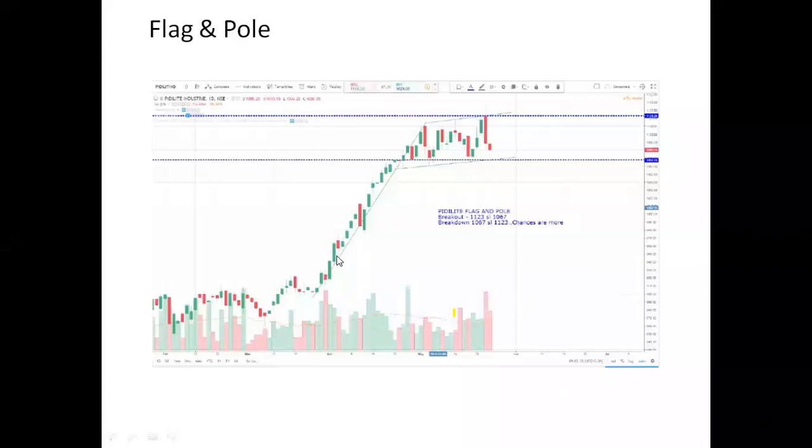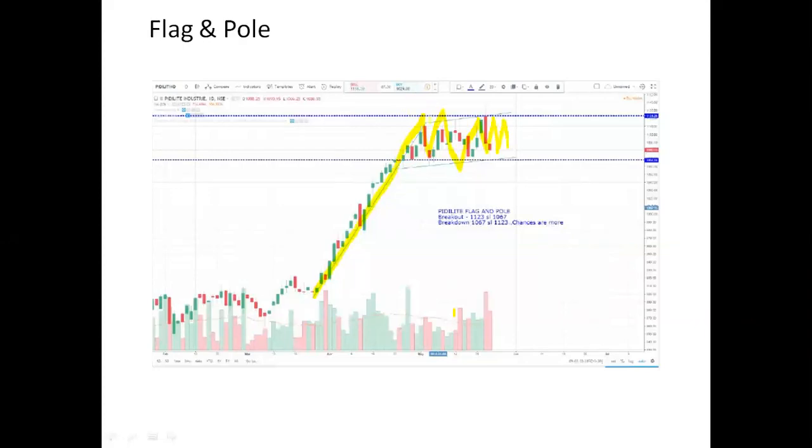Okay, now we are moving to the flag and pole pattern. The flag and pole pattern is a very short term, weekly return call. The only thing you have to do is find the stocks which are rising for the last many days. That stock can form a flag and pole pattern. Here the stock is rising for the last many days, then the stock starts moving in a consolidation zone. It's moving up and going down, moving up and going down.